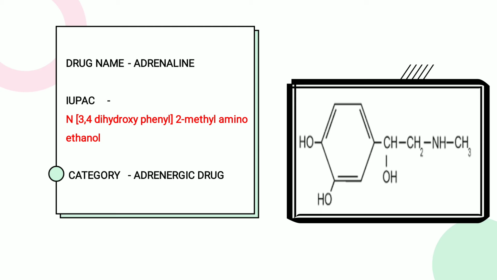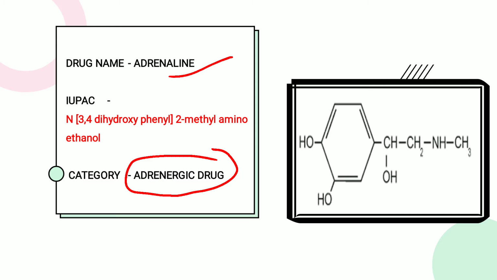The first category of the autonomous nervous system is the adrenergic drug. In the adrenergic drug, our first structure is adrenaline. Specifically, adrenergic drugs have the catechol nucleus and non-catechol derivatives. First, we see the catechol nucleus derivatives. In that there are three structures: adrenaline, isoprenaline and noradrenaline. From that, the first structure is adrenaline.